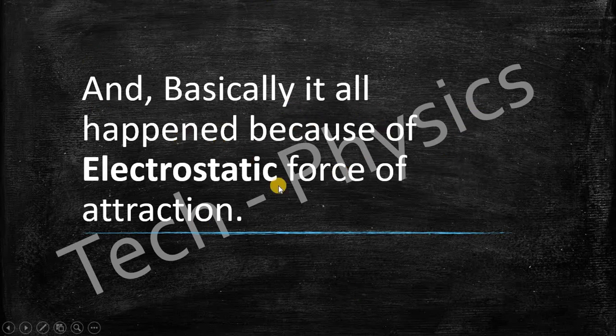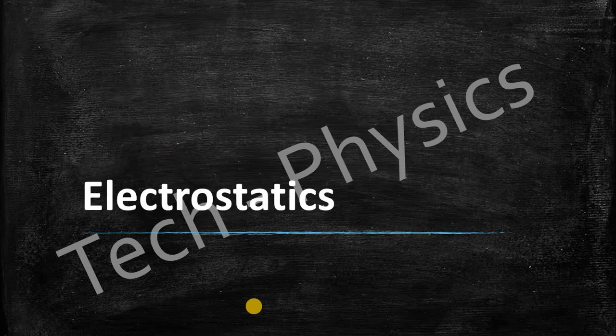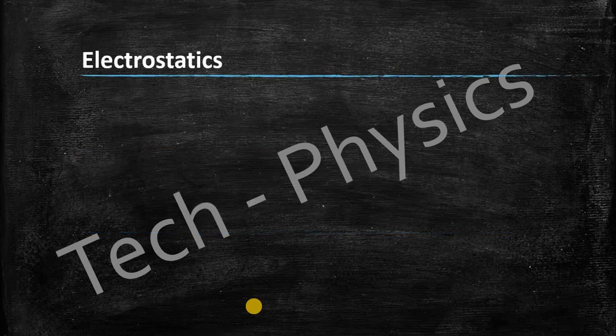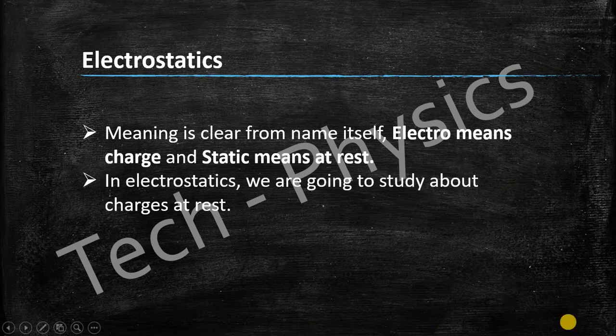Basically, all these things happened because of electrostatic force of attraction. Here came a new word, electrostatics. So let us see about electrostatics. Electro means charge and static means at rest. In electrostatics, we are going to study about the charges at rest.